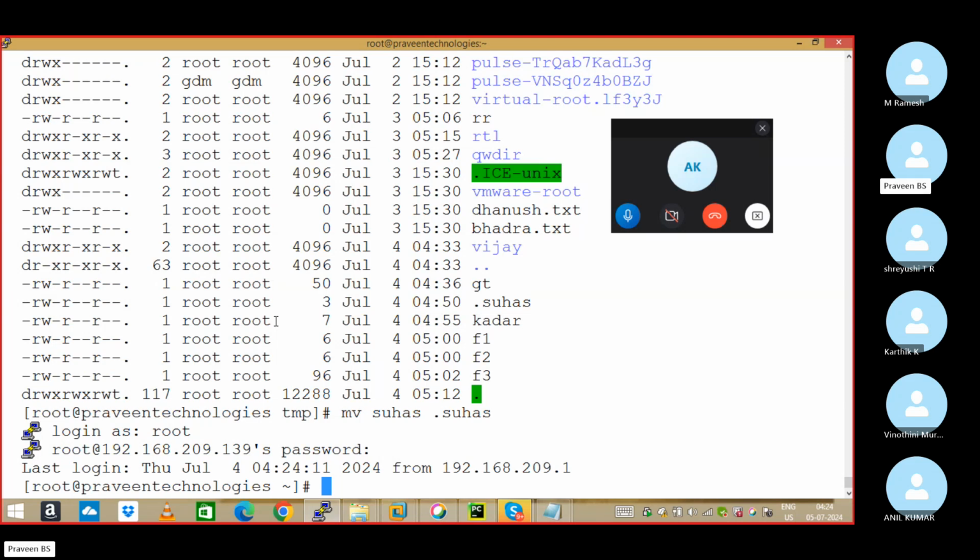All three command outputs I want to write to a file. Understand my point? Clear, sir? Echo command, whatever you want to write, you can write. The uptime command output, we don't know what will come. We know the uptime functionality, but we can't clarify exactly what will come. What is the last command we discussed yesterday?